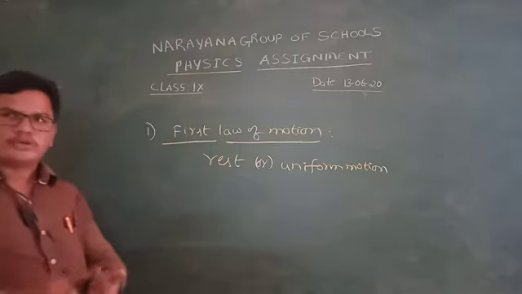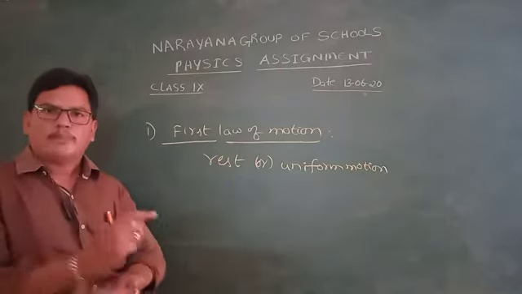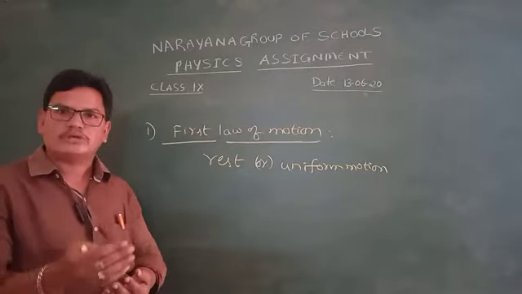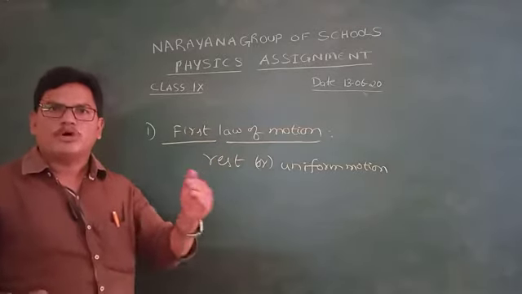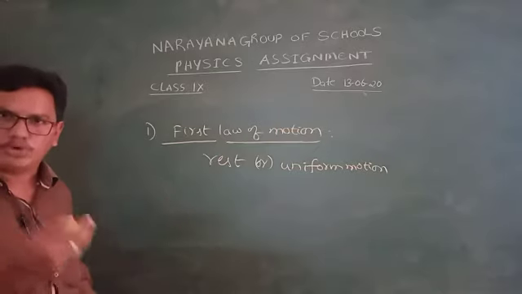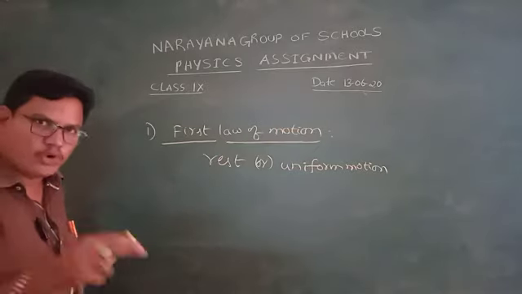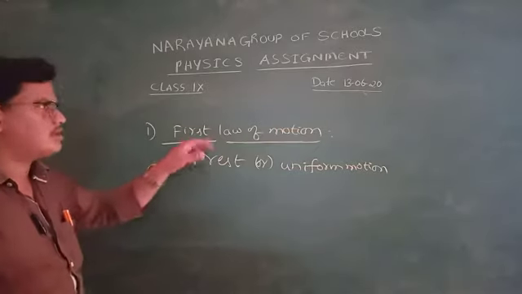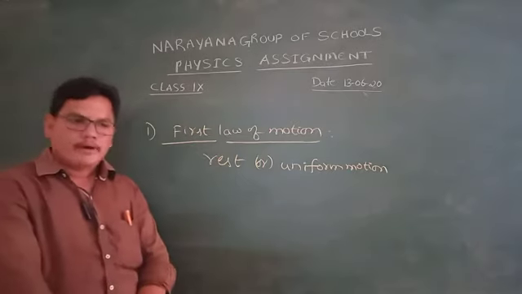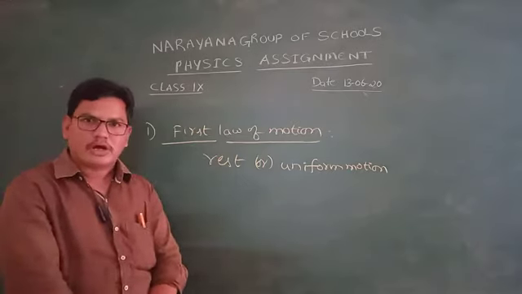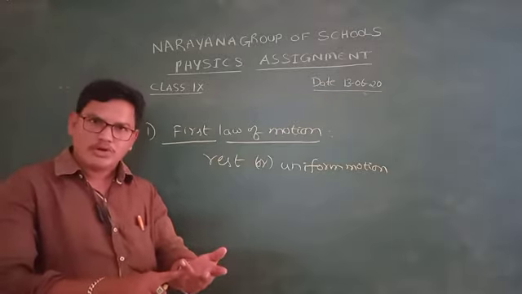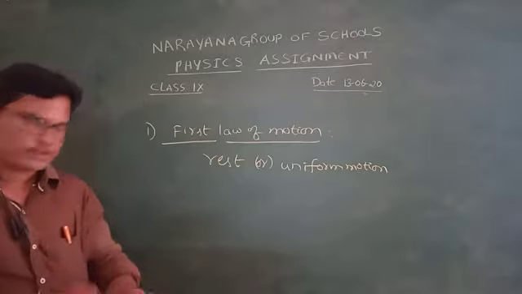We also define it in another way. No body can change its state of rest or uniform motion on its own. That is also called the first law of motion. It is also defined in another way: until an external force is applied on the object, rest continues its rest, and motion continues its motion.